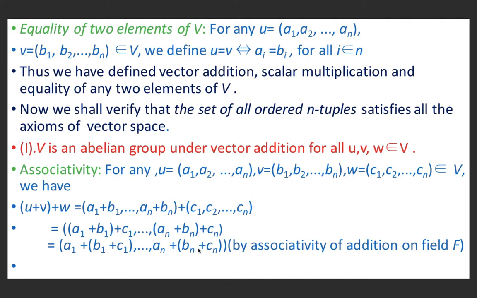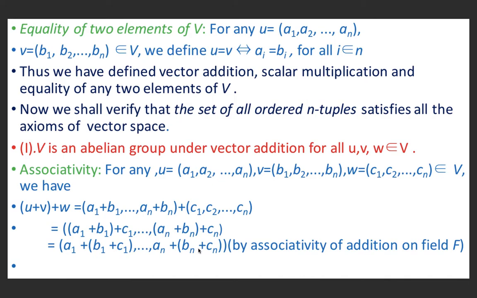Now the equality of two elements of V. Let u equal (a1, a2, ..., an) and v equal (b1, b2, ..., bn) be two elements of V. We define u equal to v if and only if ai equal bi for all i belonging to N. That is, the first element of u is equal to the first element of v, a1 equal b1; the second element of u is equal to the second element of v, a2 equal b2; and the nth element of u is equal to the nth element of v, an equal bn.